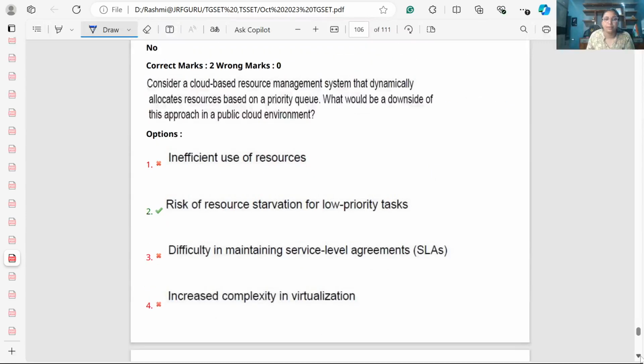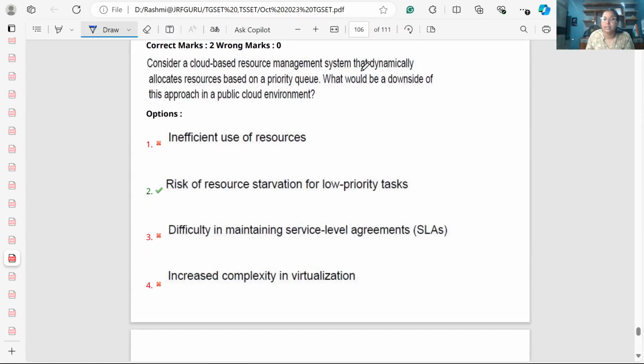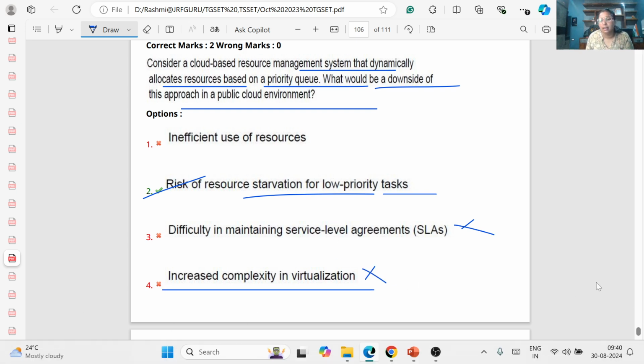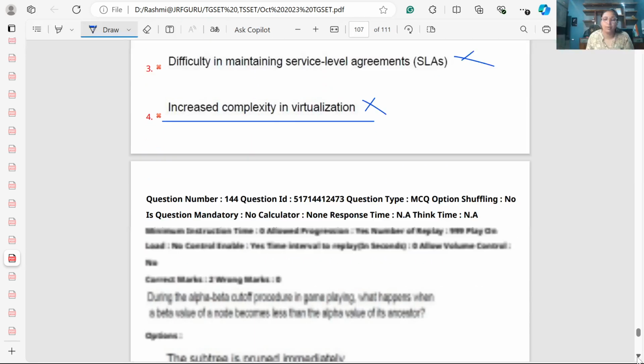Now consider a cloud-based resource management system that dynamically allocates resources based on priority queue. What is the downside of this approach in public cloud? So in public cloud, the risk of resource starvation for low priority tasks is possible. Inefficient use of resources? Difficult maintaining SLA? There is no relation with SLA. Increased complexity of virtualization? No. Basically, the process with low priority may suffer from starvation.